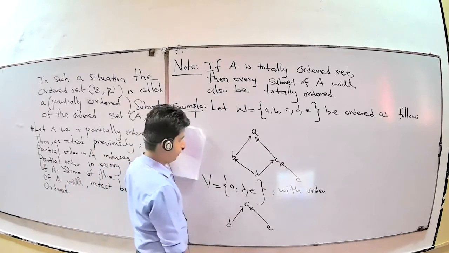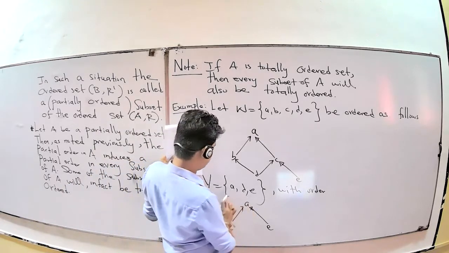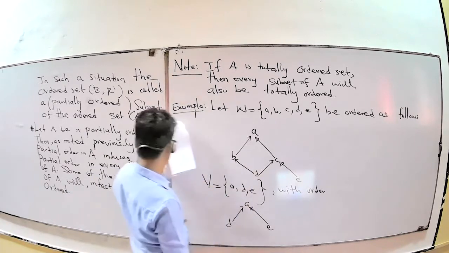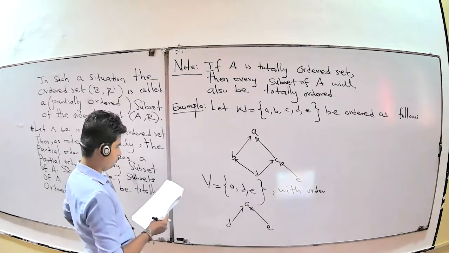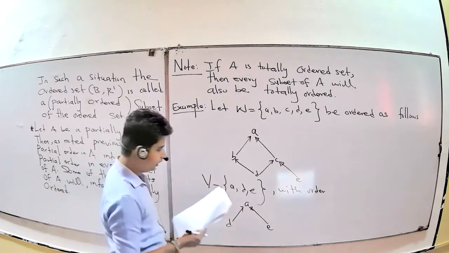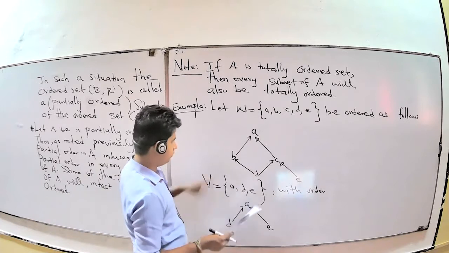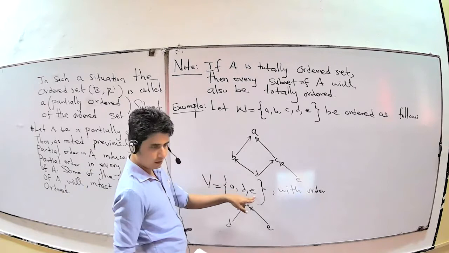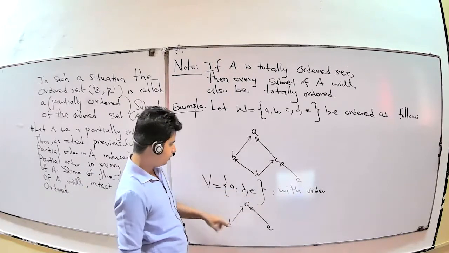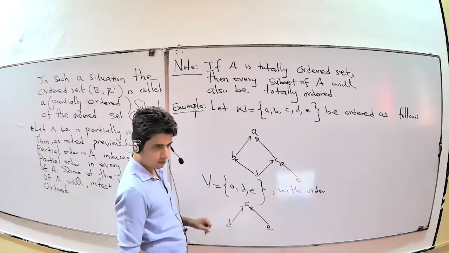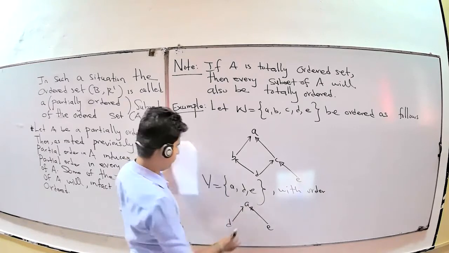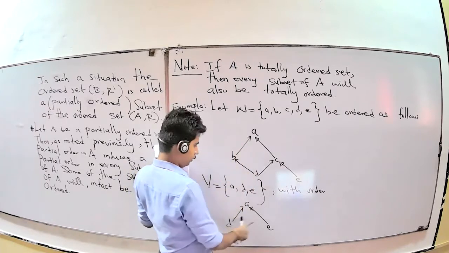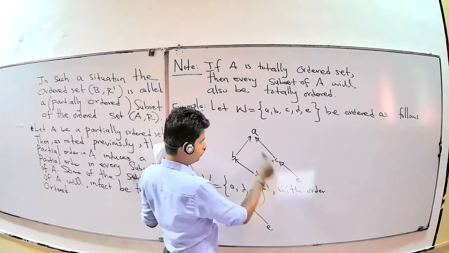Here, you want to check first whether it is a subset of this one or not. W consists of A, B, C, D, E with the order as follows. Another set B contains elements A, D, E with the order D to A and E to A. Is D to A possible? Yes, it is there. And E to A? Yes, it is possible.